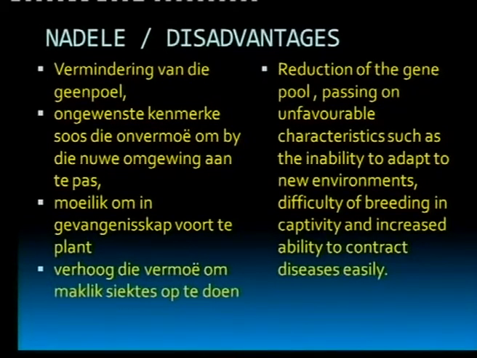Byvoorbeeld, sekere organismes het nie die vermoë om aan te pas by 'n nuwe omgewing nie en dit kan dan oorgedra word met inteling. Then they have difficulty of breeding in captivity and the increased ability to contract diseases easily. Met ander woorde, hulle kan baie maklik siektes opdoen.